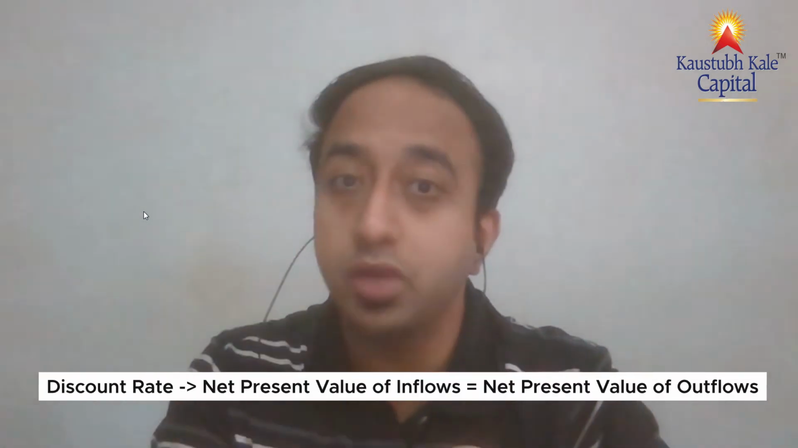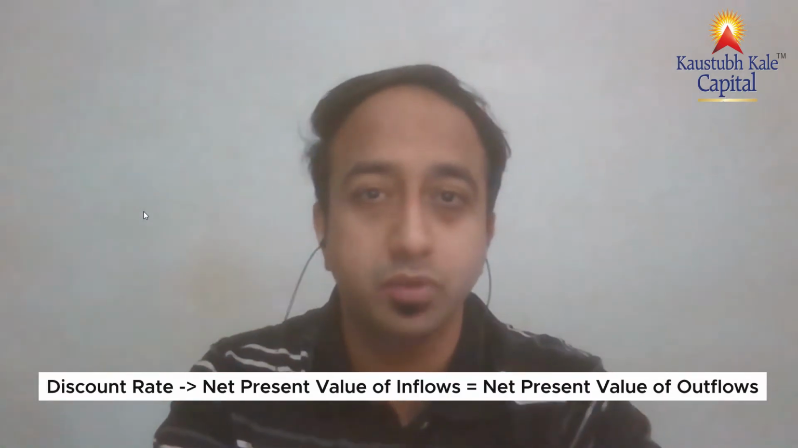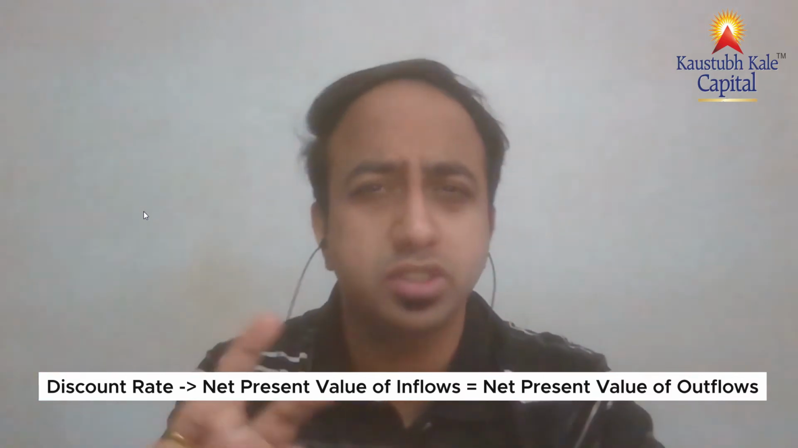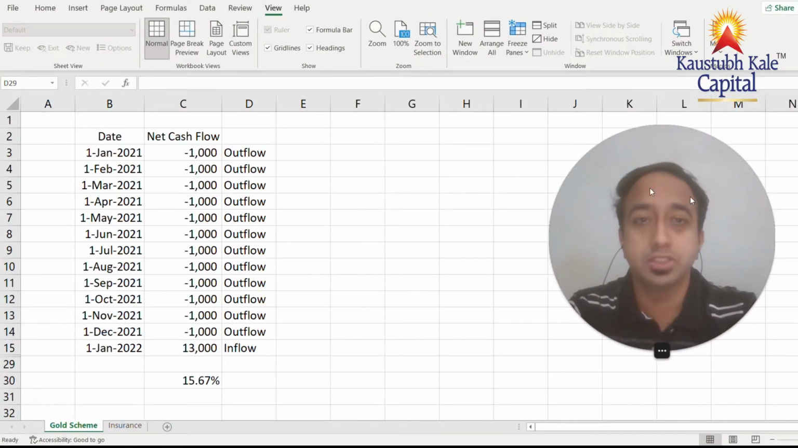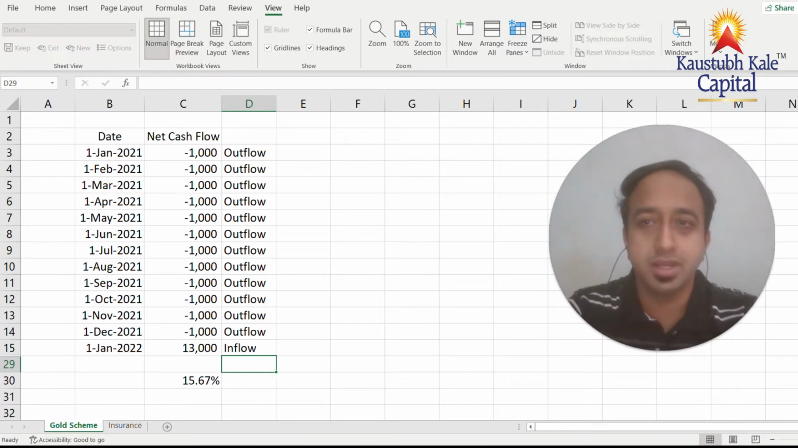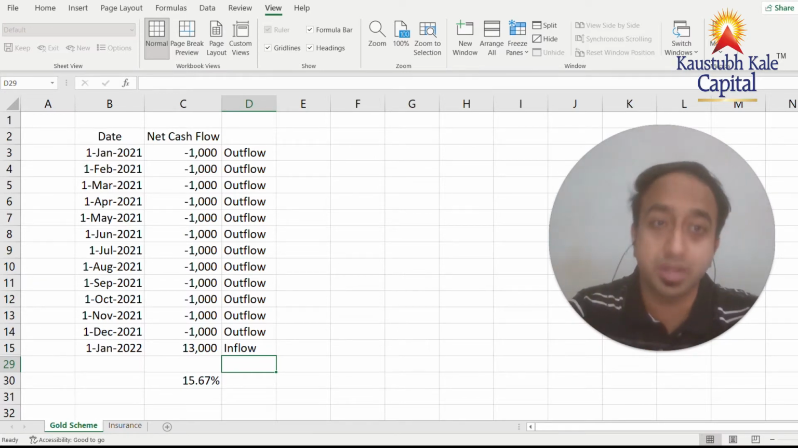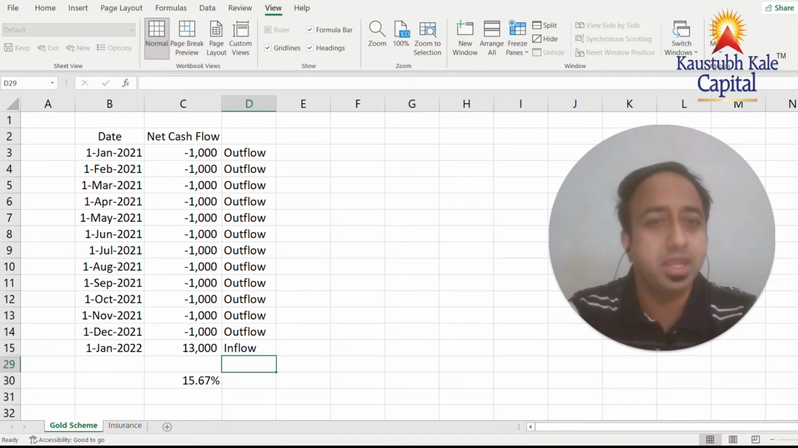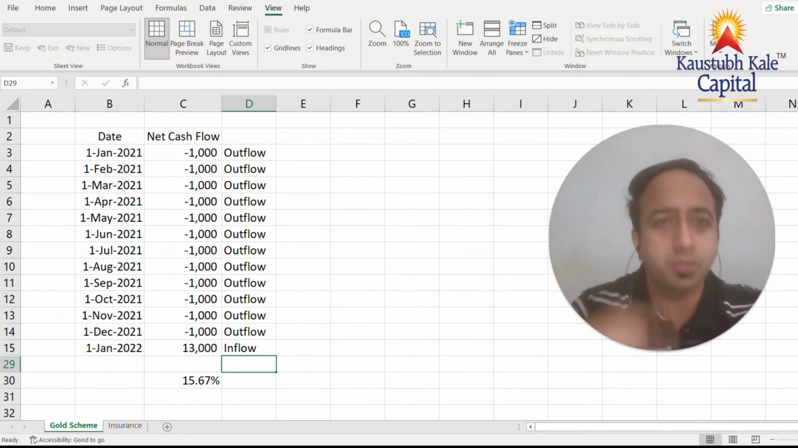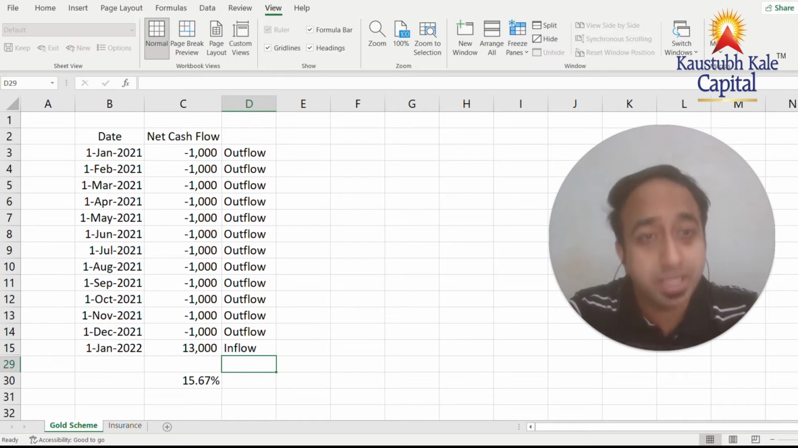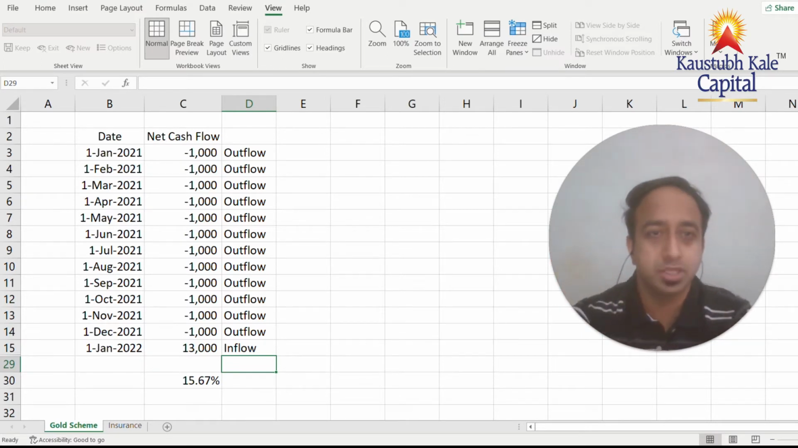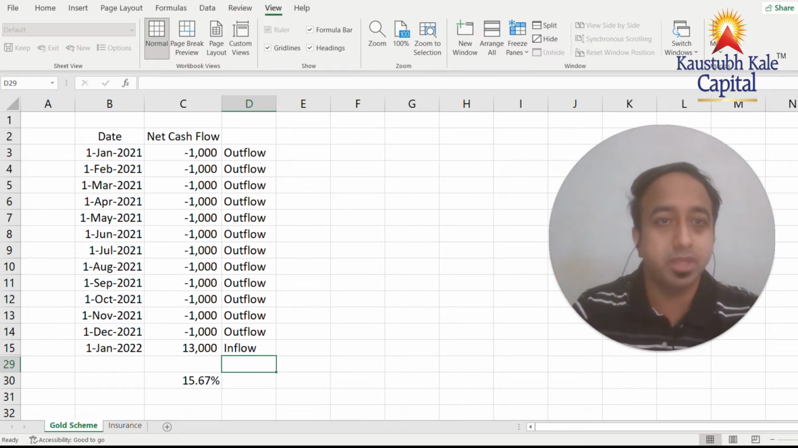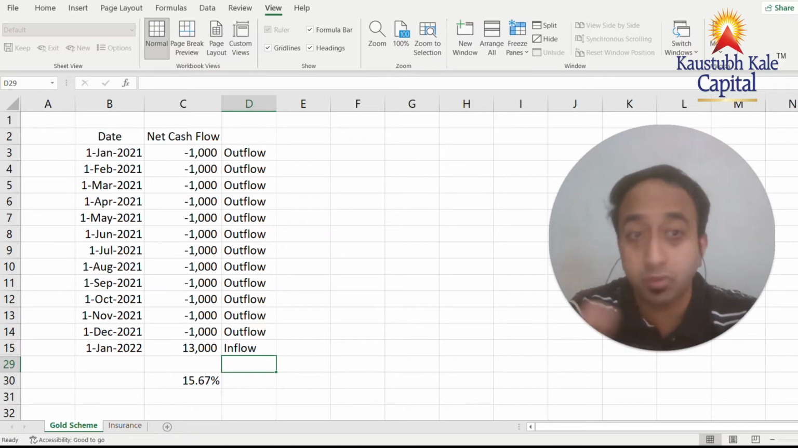IRR basically means the rate of return where the net present value of inflows is equal to the net present value of outflows. It's a little confusing, correct? We'll try and understand this with an example, which will make it much easier for you. A few days back, a client of mine said that she's investing with her dad in his gold shop, where he gives her a scheme where you invest 1,000 rupees every month, and at the end of 12 months you receive back 13,000 rupees. So she is investing 1,000 rupees every month like an RD or an SIP, and at the end of 12 months she receives back those 13,000 rupees.